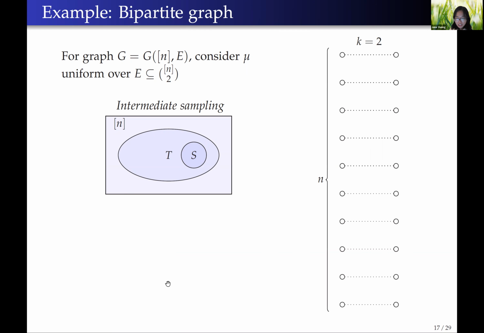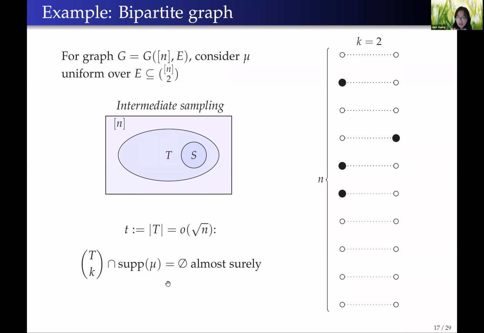Consider this distribution mu on subsets of size 2 of the set of vertices that is defined by a bipartite graph G. So mu is the uniform distribution over the edges of G. So consider a random subset T of the vertices. For there to even be one edge contained in T with non-negligible probability, we need T to have size roughly root n by the birthday paradox.